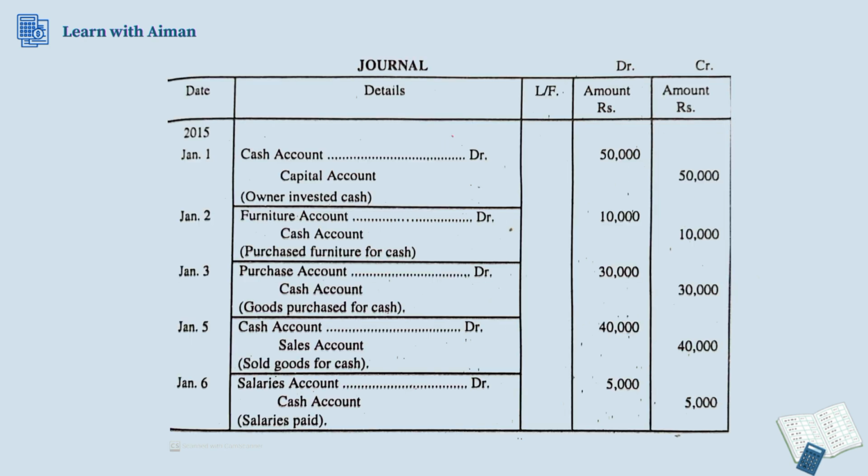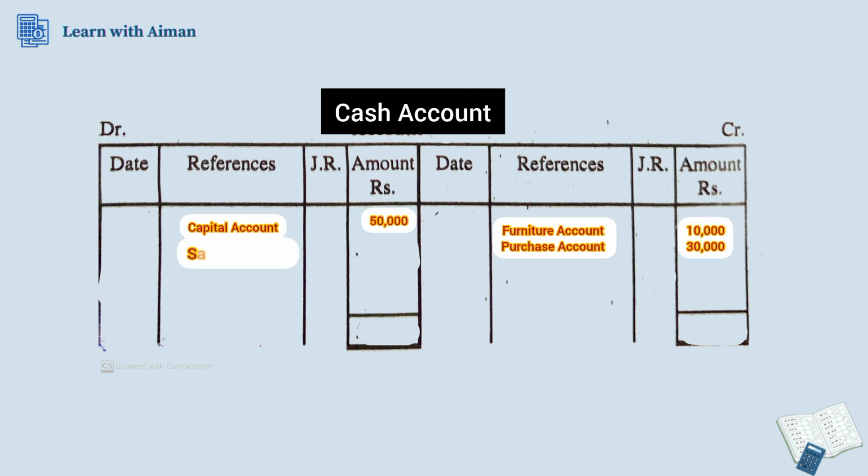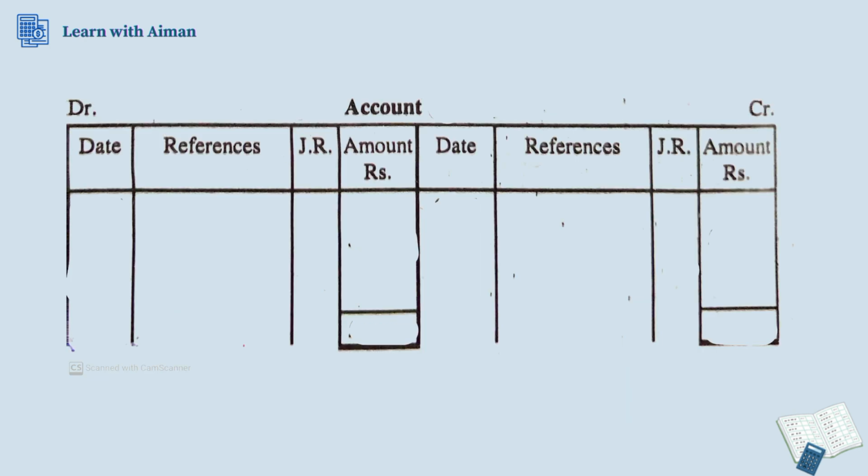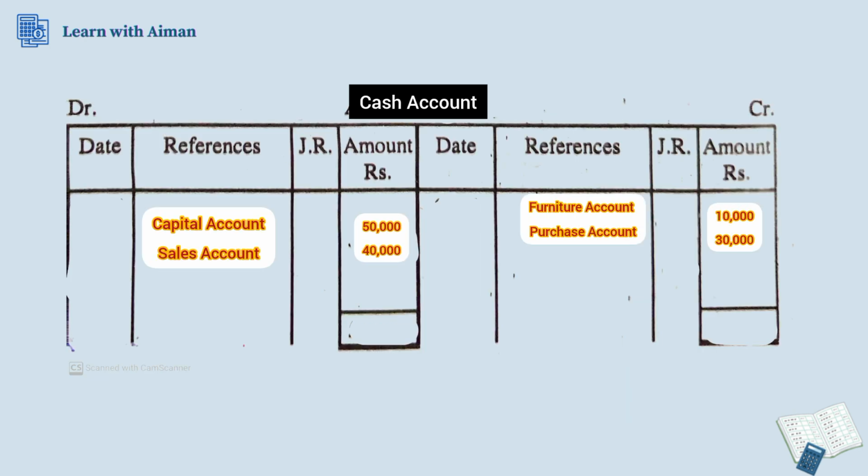Okay, so in the next transaction, cash is being debited because of the sales account. So on the debit side of the cash ledger account, we put our sales account with the same amount. In the next transaction, cash is being credited because the salaries account is being debited. So on the credit side of our cash ledger account, we write the reason of the cash being credited, and the reason is salaries account. Okay, now we have to balance it.